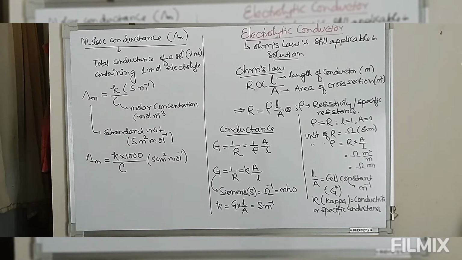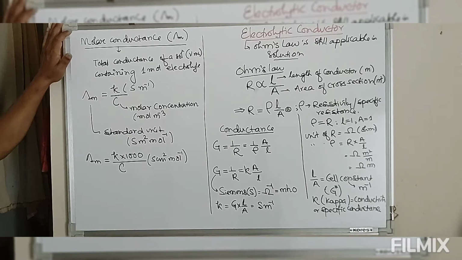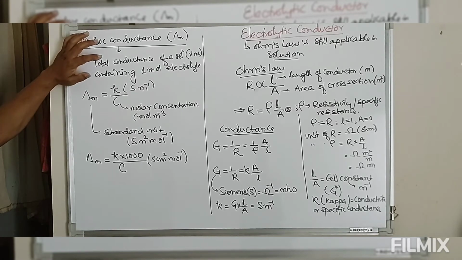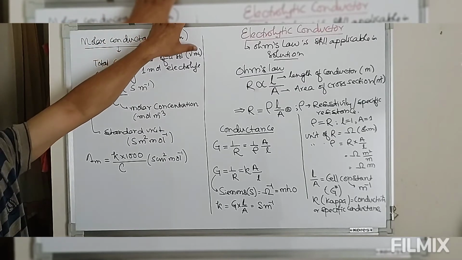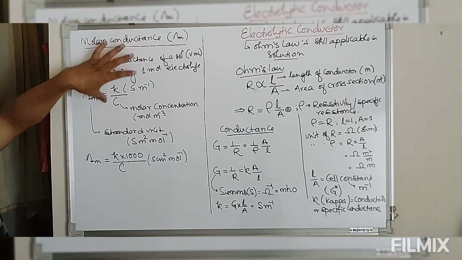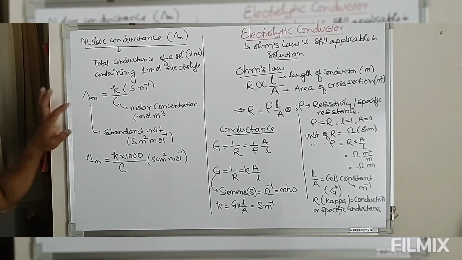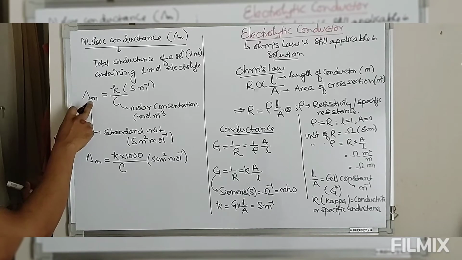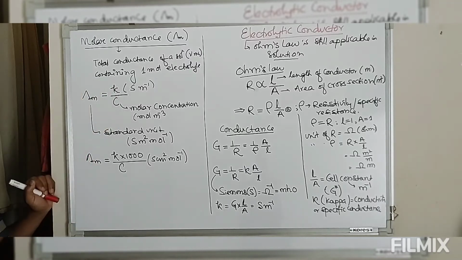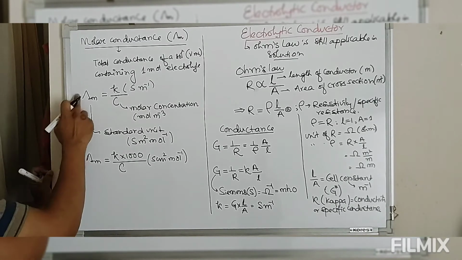Now if you look at this concentration, suppose we have 1 molar concentration. Concentration is the number of moles per liter, so this is 1 by volume. So 1 mole electrolyte is present in V liter of solution. So concentration is inversely related to volume. If concentration is increased, molar conductance decreases. If concentration is decreased, molar conductance will increase, whereas kappa is directly proportional to the concentration. So we have this molar conductance.